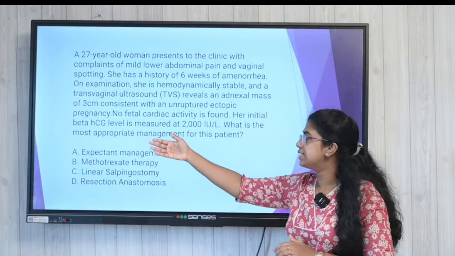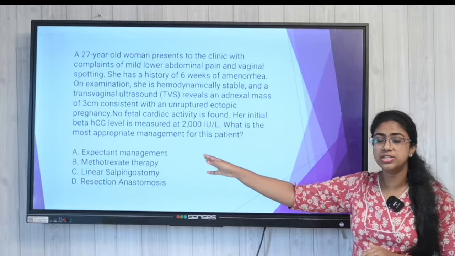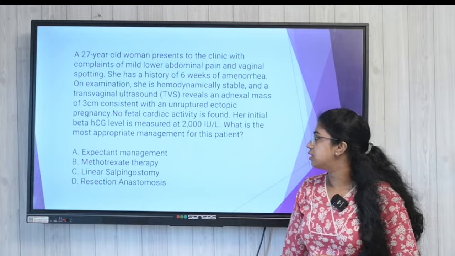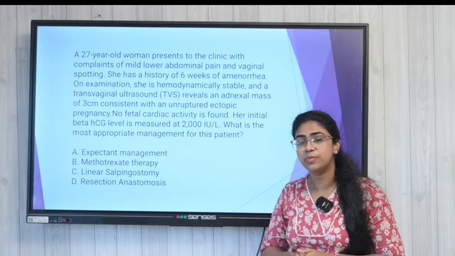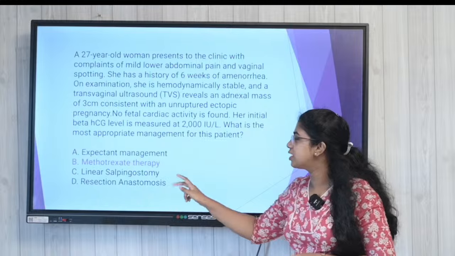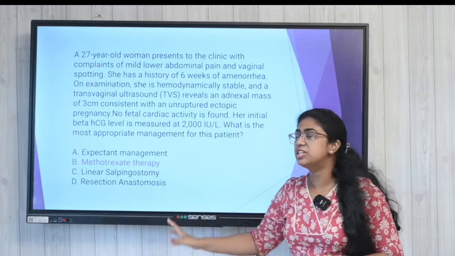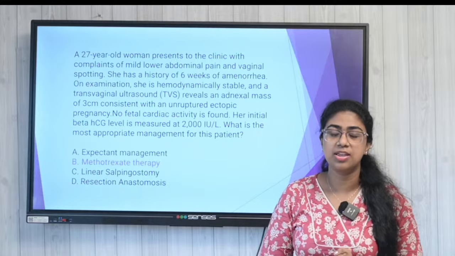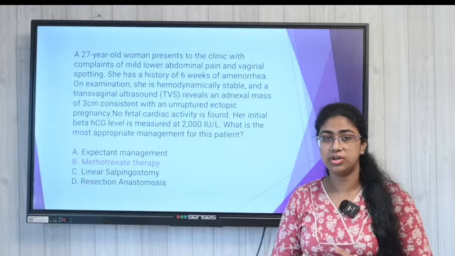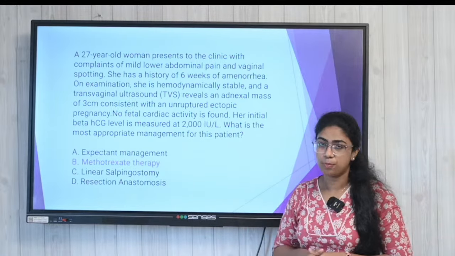The beta HCG level is coming out to be 2000 international unit, and she is hemodynamically stable. What are we going to consider? We are going to consider methotrexate therapy. The surgical management is not required because she is hemodynamically stable. It is an unruptured case. That is exactly why medical therapy is the option.